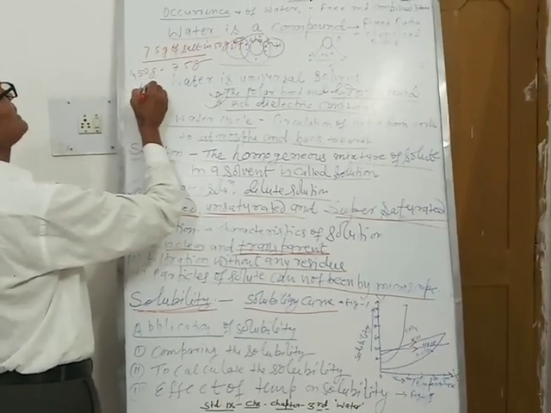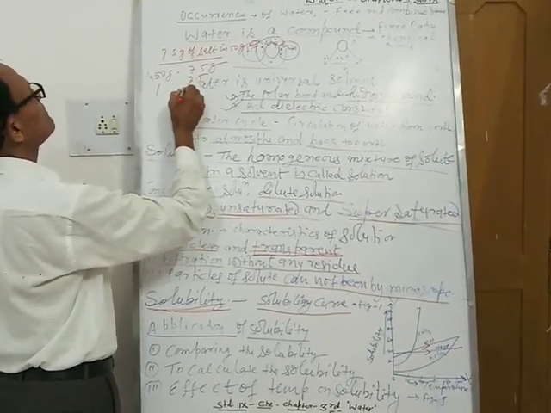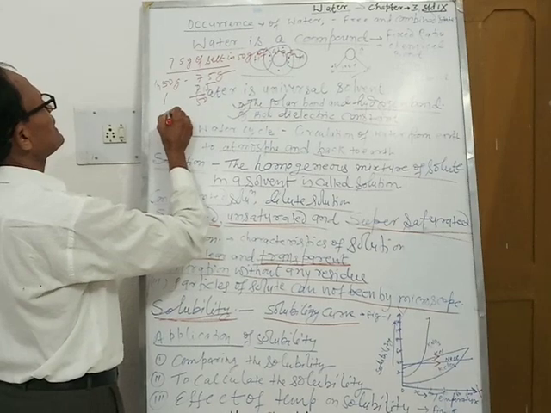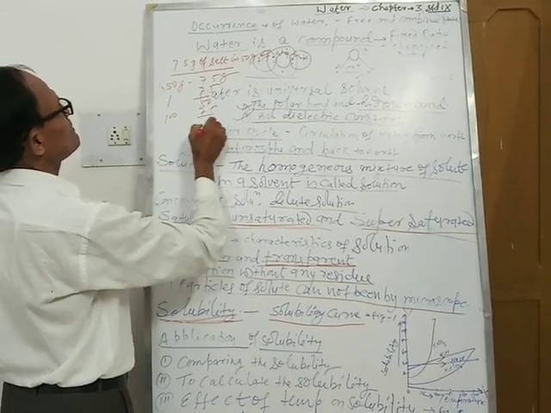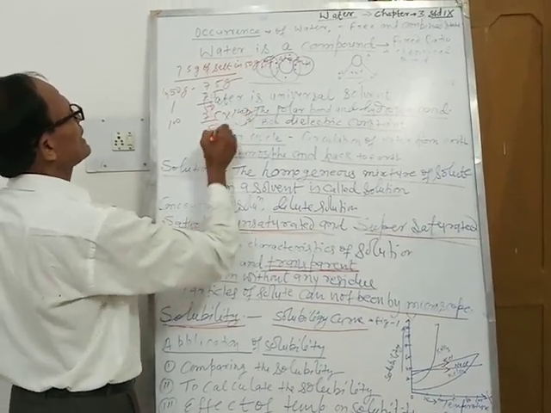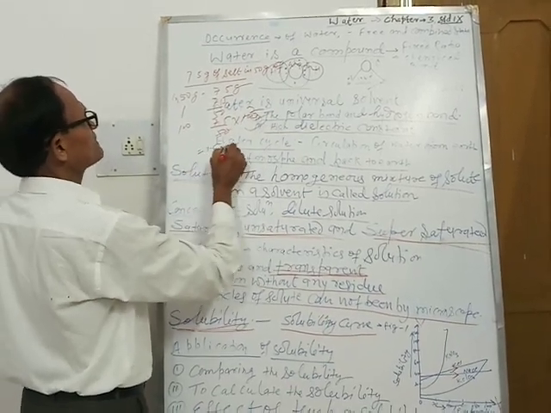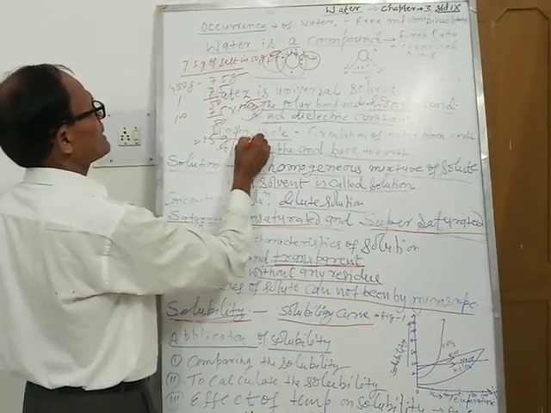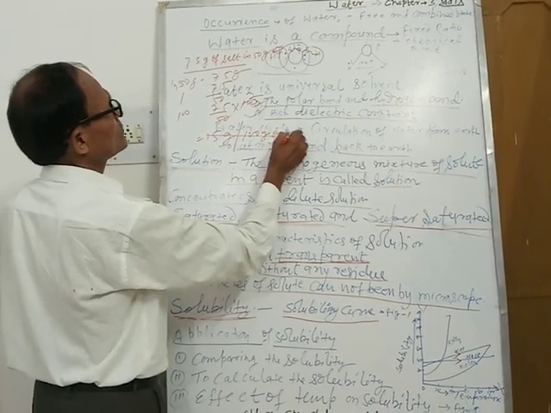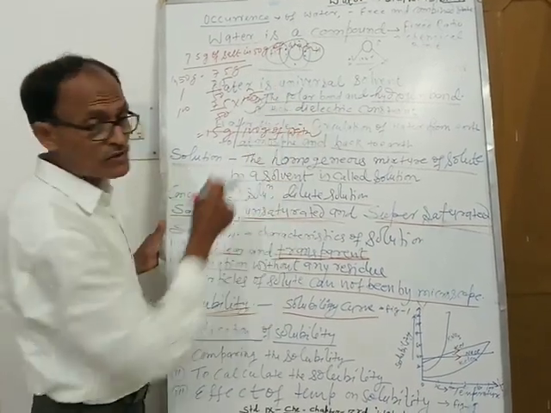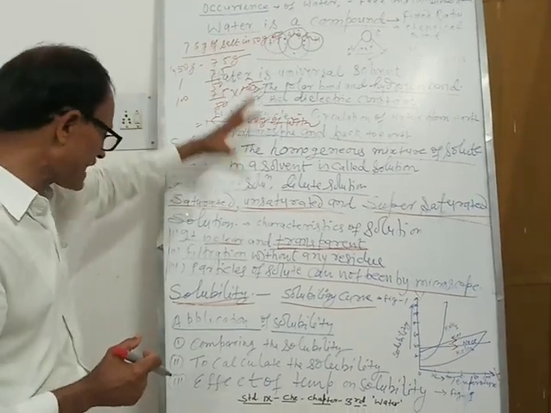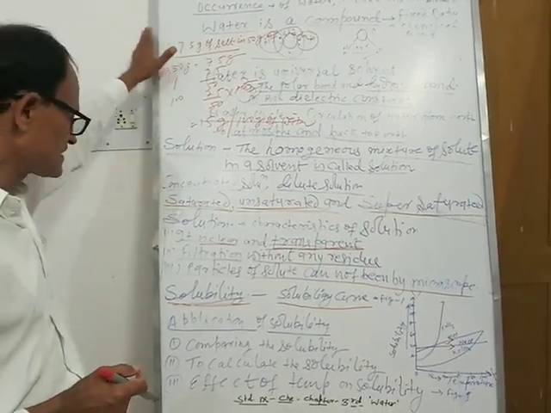So in 1 gram, 7.5 by 50; in 100 gram, 7.5 by 50 into 100, that will be 15 gram. It means 15 gram per 100 gram of water is the solubility of that salt. So this is how we calculate the solubility of a substance.